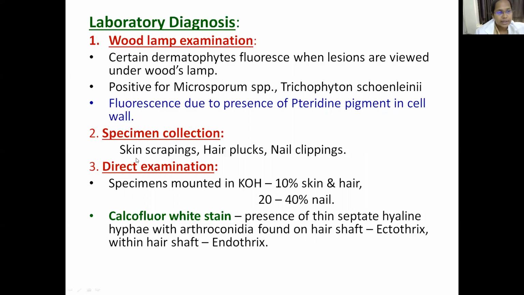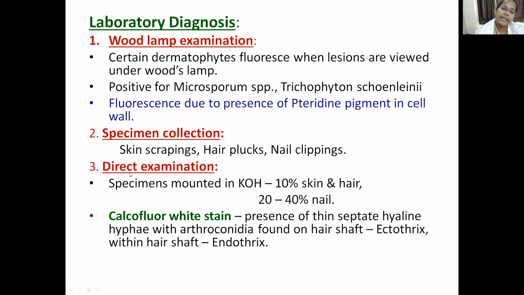So what are the common specimens we collect? We collect skin scrapings, and we collect hair plucks. Usually the hair is not cut. It is plucked from the root, because the arthrospores are distributed either inside the hair or outside the hair, mostly near the shaft areas. That is the reason why we pluck the hair and don't cut it. Then we take nail clippings as other specimens. So skin, hair and nail clippings are taken.